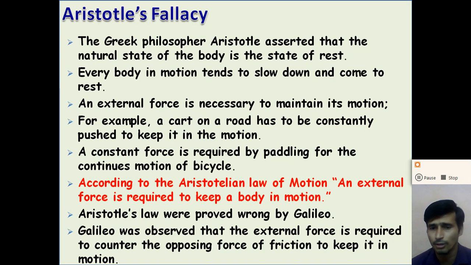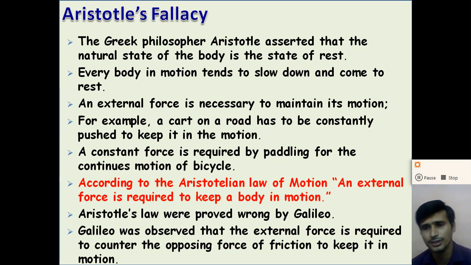So Galileo observed that the external force is required to counter the opposing force of friction. But if we remove the friction force, the object will move with uniform motion, right? So for example, if we are riding a bicycle and stop applying force by pedaling, the bicycle will stop after traveling a certain distance. But why?